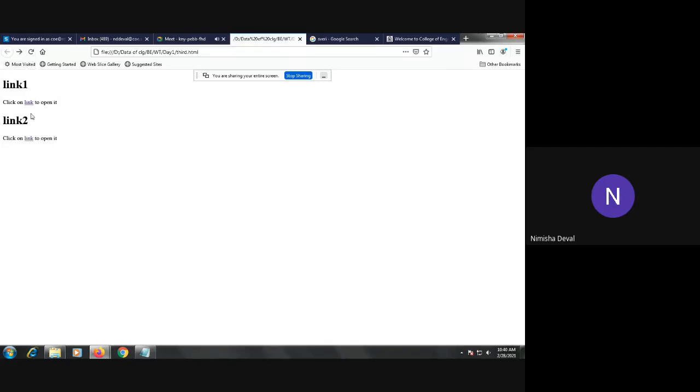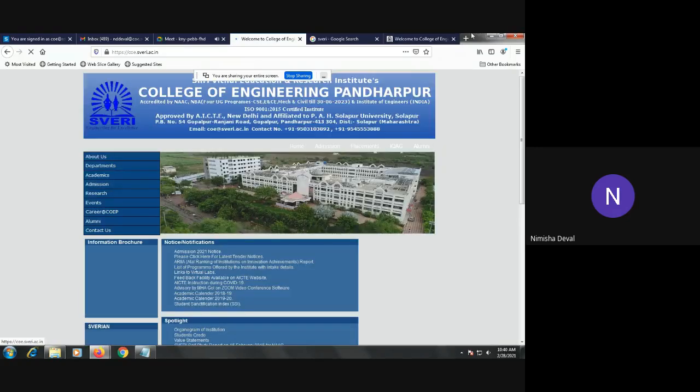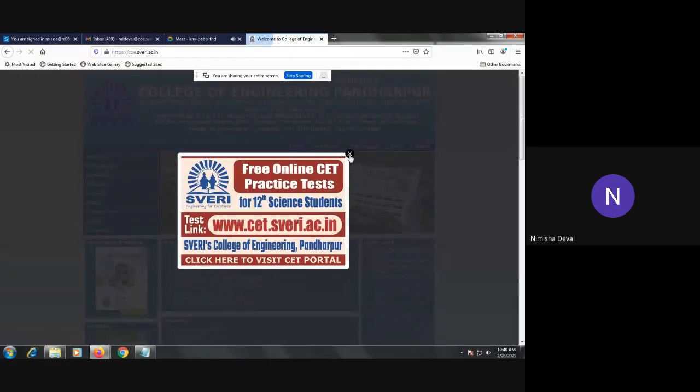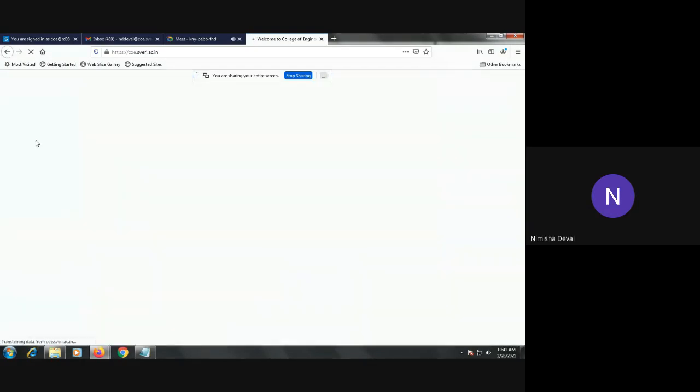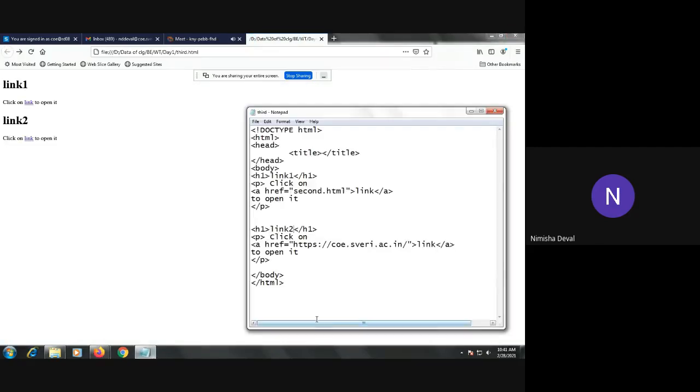So whenever I click on that first link, it will move towards that first page, that is second.html. And when I click on the second link, it will move towards the site. Whatever URL we have provided, it will jump to that URL. Understood? And if you want to go back, you can go back. So this is one use of the anchor tag. You can move between pages inside the same site, or if you want to attach different websites to your page, you can attach them.